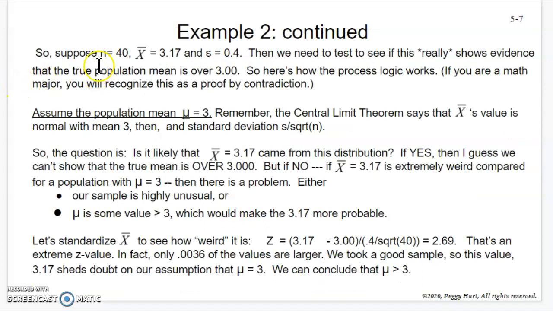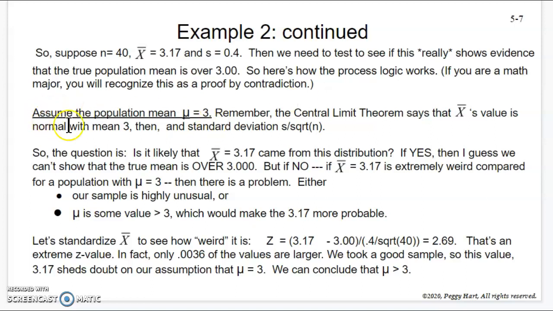So let's actually take a sample. We take a sample of 40, and let's say it looks like we have a little evidence. The sample mean is 3.17, standard deviation 0.4. What we really need to do is test these values to see if this really shows evidence that the true population mean is over 3.0. So here's how the process works. If you're a math major, you'll recognize this really as a proof by contradiction. I bet you thought you might never have to hear that again.